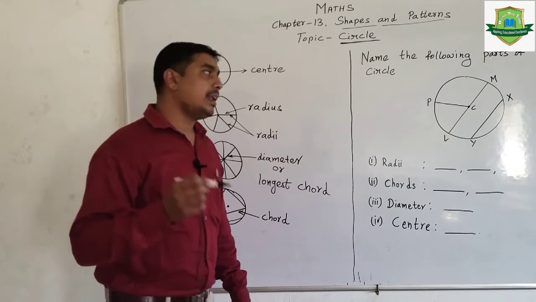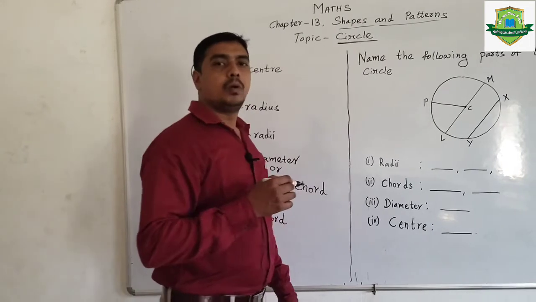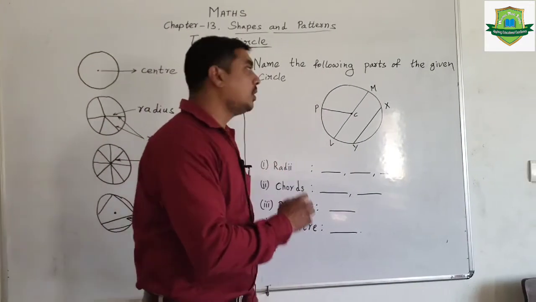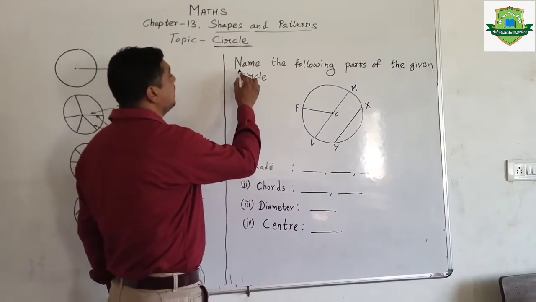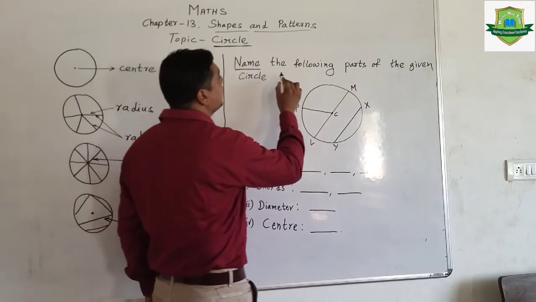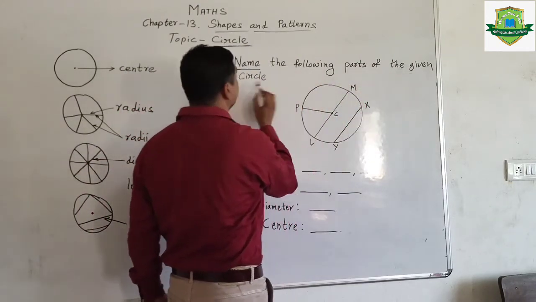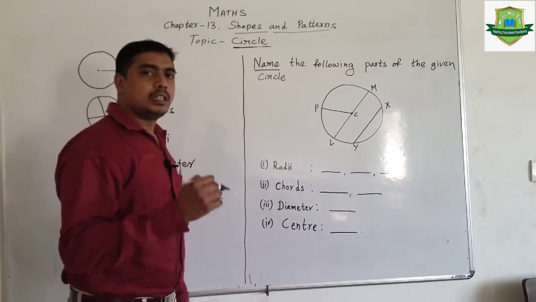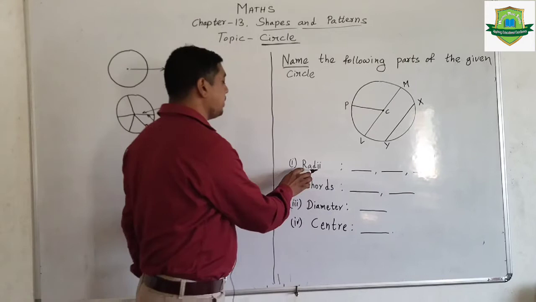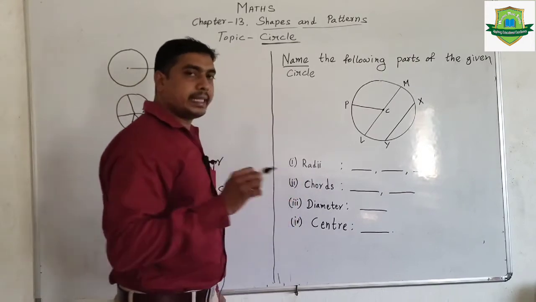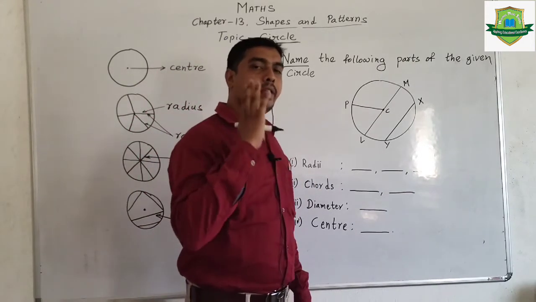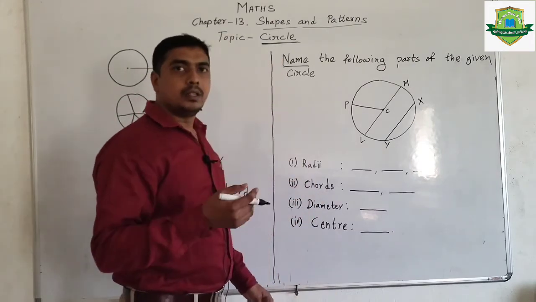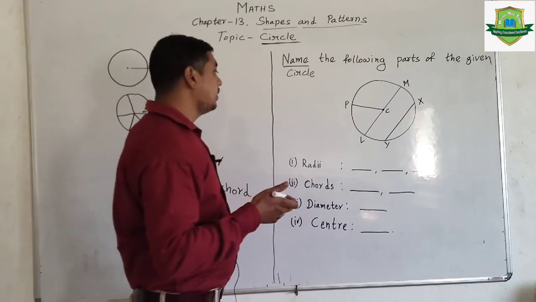Okay dears, now let's do a few sums to understand better. Here it's given, name the following parts of the given circle. So this circle is given to you and you have to write the parts of the circle. For example, radii. I told you radius means one, but radii means many. So that means there are more than two radius, isn't it?